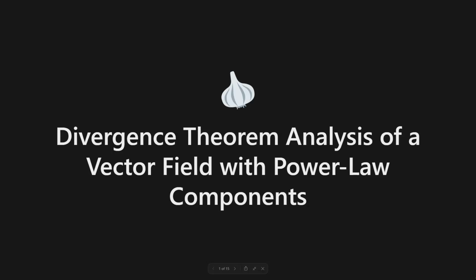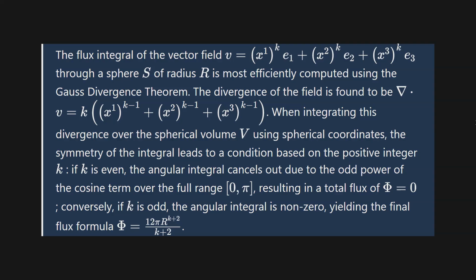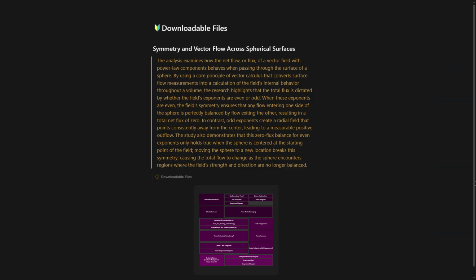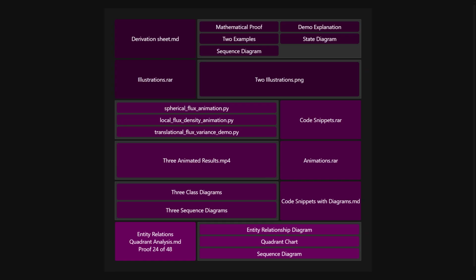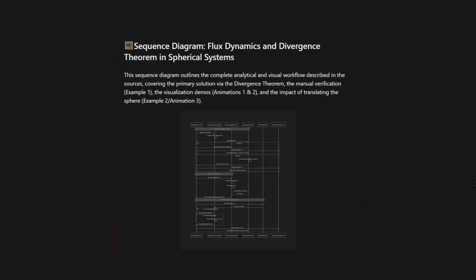The documentation provided presents a world of geometric perfection, a world where, if you treat the vector field with the right parity, everything cancels out nicely to zero. It offers an elegant promise that by simply identifying whether a power is even or odd, we can tame the chaotic flow of a force field into a predictable, binary outcome.